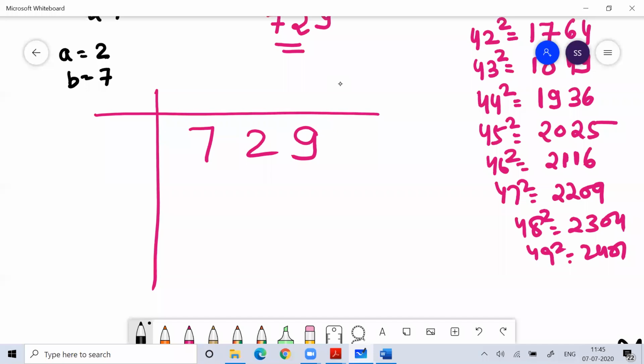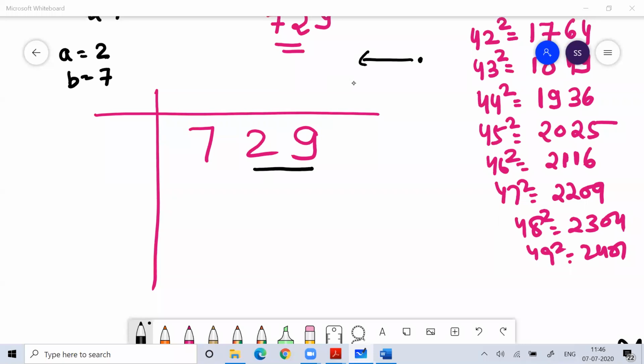Once you write 729 like this, now make pairs. Whenever you make pairs, always make them from this end to this end. Always take the pair from this end. So you can write 729 like this.